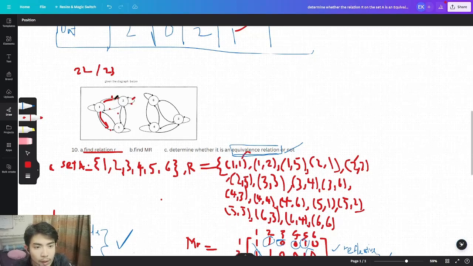Now we're going to the verticals of 3 right here. So 3 3 here we have 3 3. We have 3 4. We have 3 6. Now we already achieved for 3.